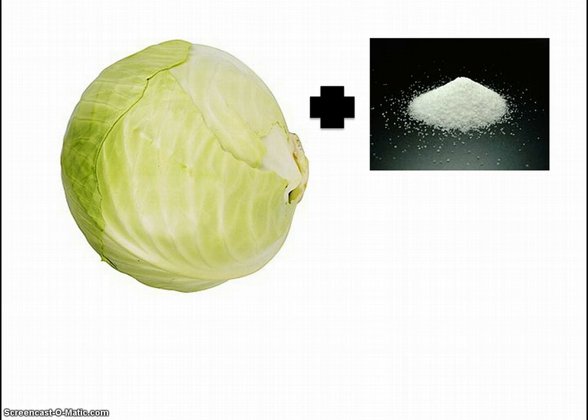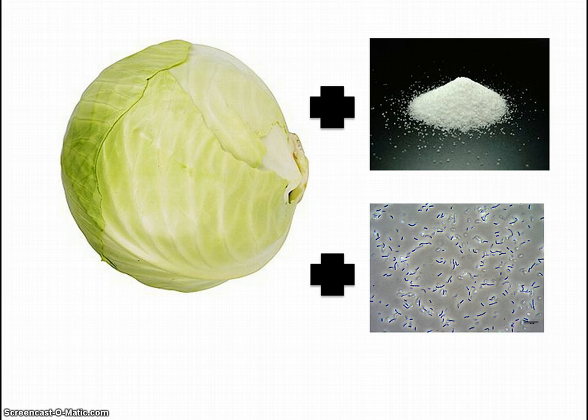Let's start producing sauerkraut. First we need fresh cabbage in slices. We add 2% sodium chloride and some starting culture out of fresh cabbage juice. The mixture is kept at 20 degrees in a silo for 4 to 6 weeks. What is happening during that time? We want to go through the different stages.